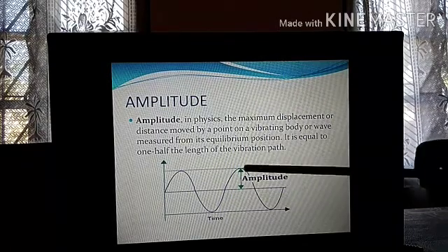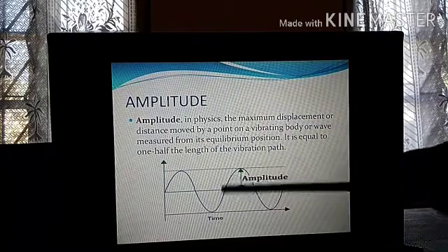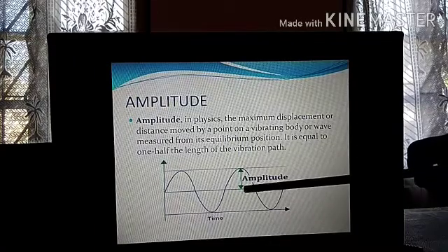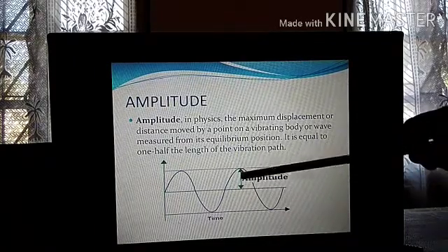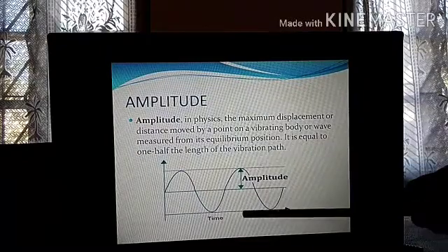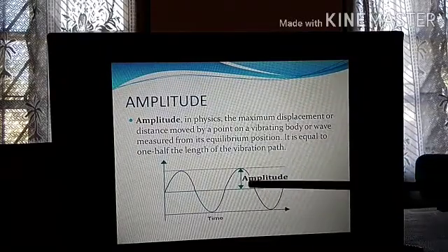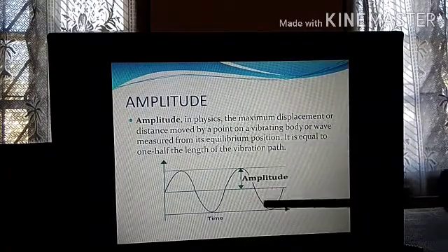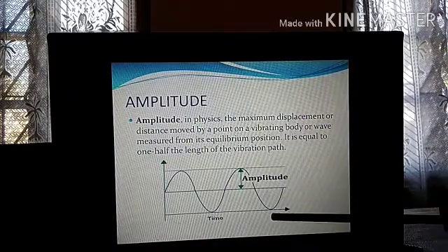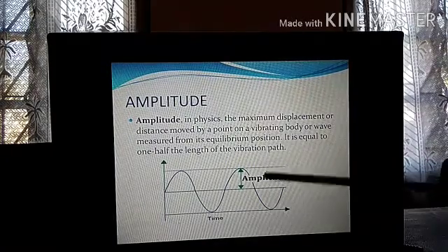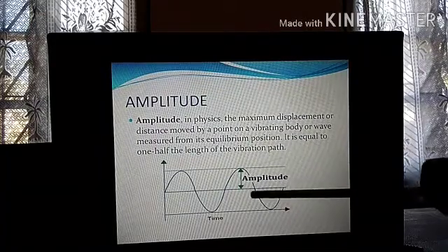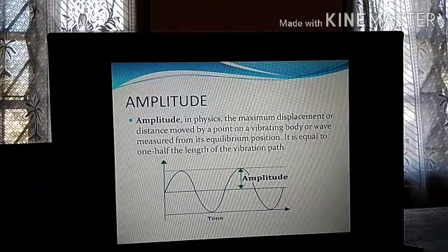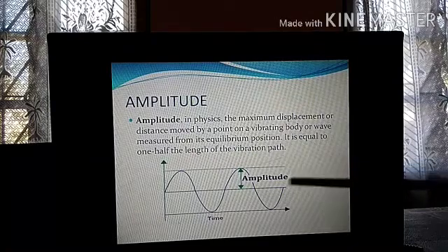Amplitude is the maximum distance a vibrating body can move from its mean position. Suppose this is the equilibrium position. The vibrating body can move up till here and then go down, up and down. From the mean position to the maximum distance covered, this is the amplitude. The same goes downward from the mean position. That means this whole thing is not the amplitude. Amplitude is the half, from the equilibrium position to the maximum displacement. So this part is the amplitude.